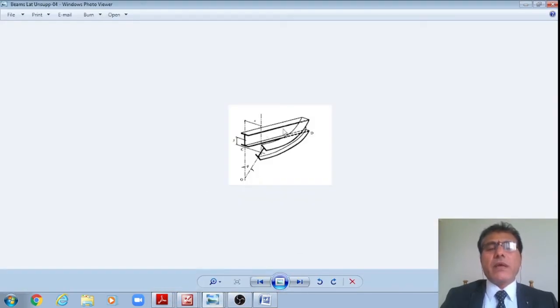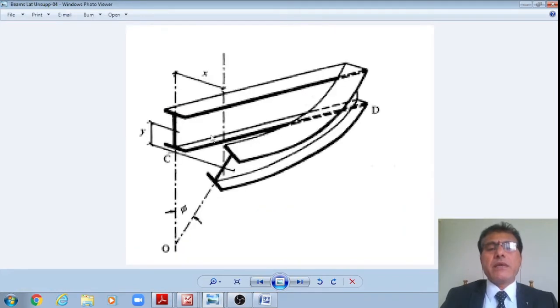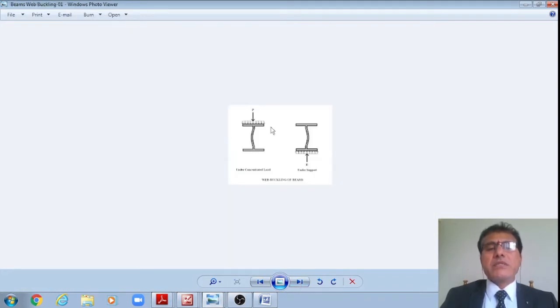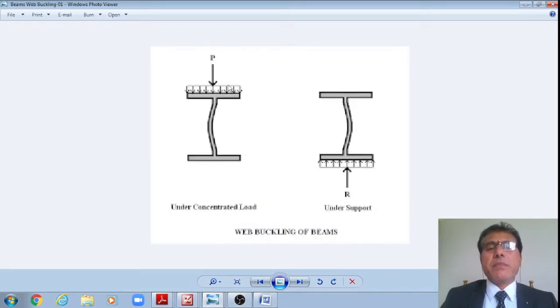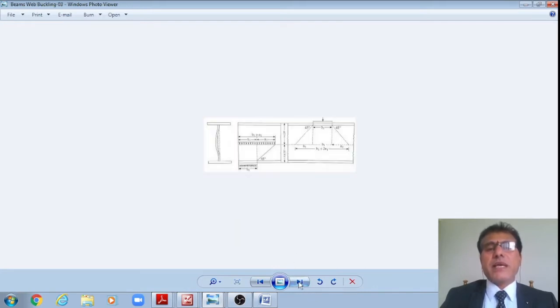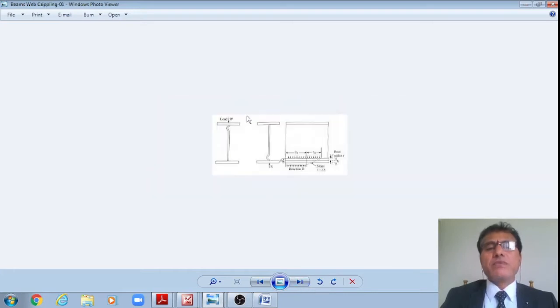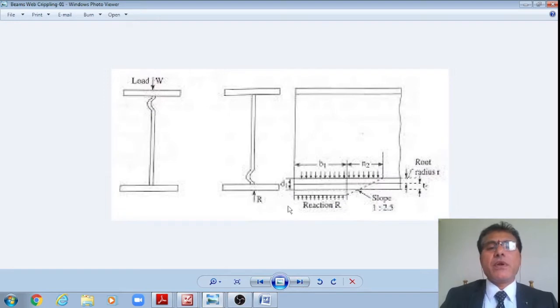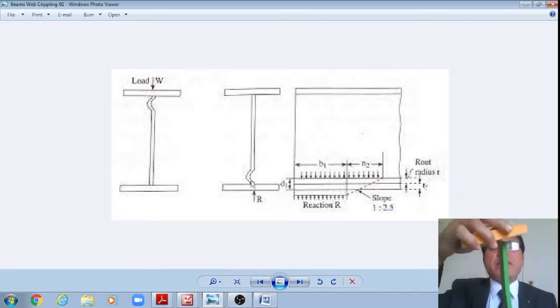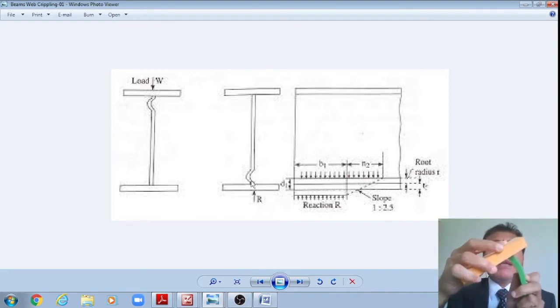This is how the web is buckling. Right now, this is web buckling actually, at the neutral axis. This check we'll do later. Now we are doing the web crippling. Therefore, a local kink will form at the intersection of the flange with the web. This is what is called crippling.